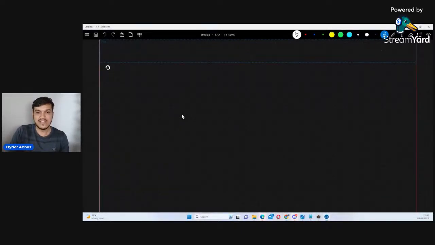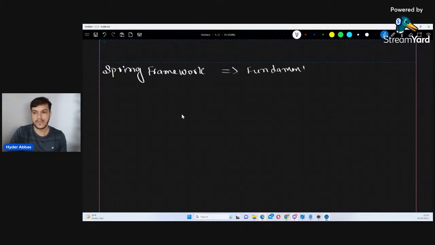So in day 1 of the Spring discussion, we discussed only the fundamentals about the Spring framework: the idea about what a framework is, what Spring is all about, what you can do with the Spring framework, and some of the features and advantages.